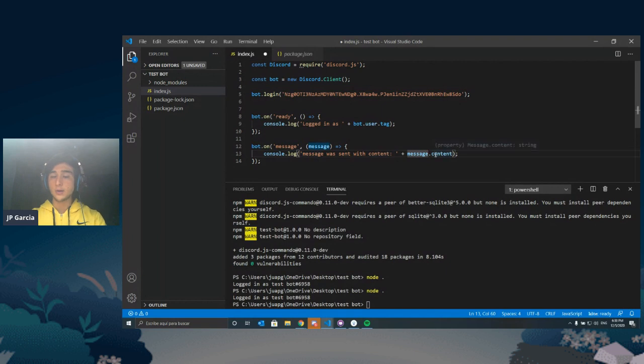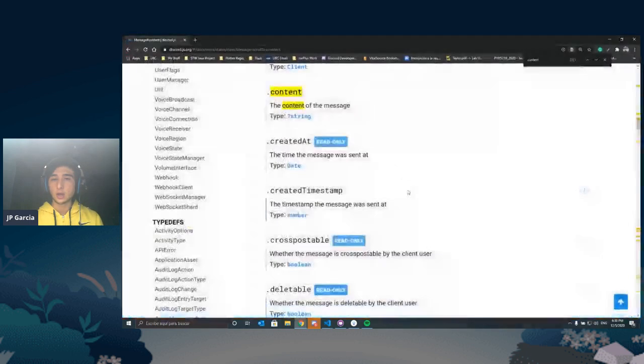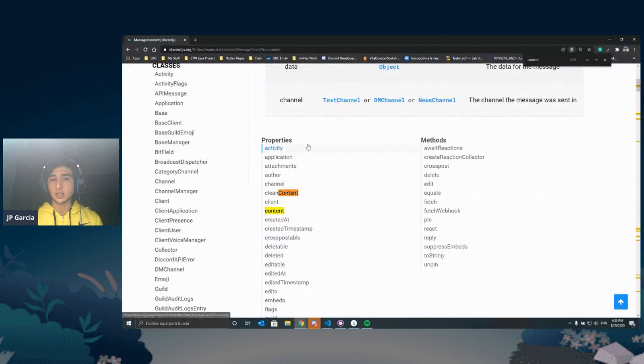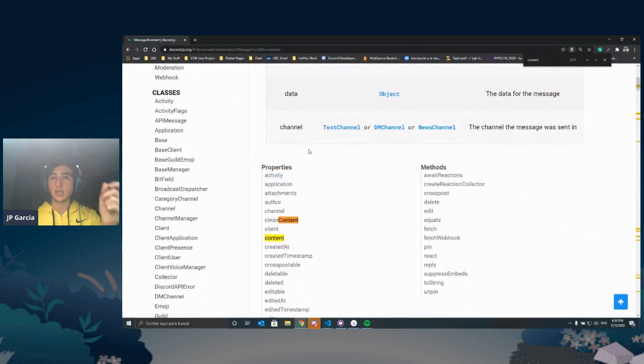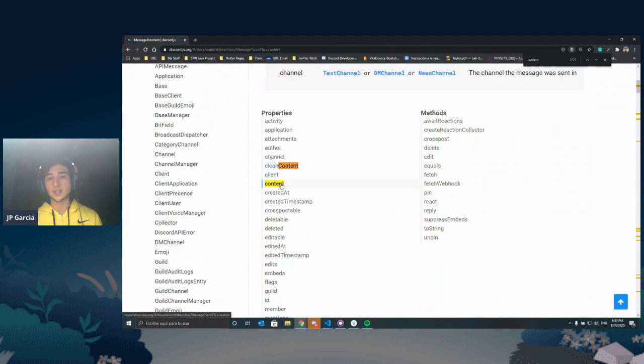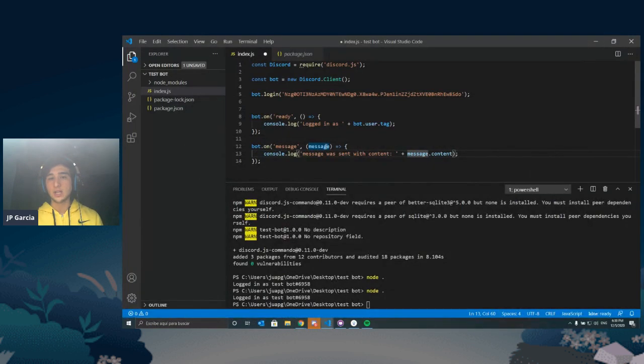How you access, I should have said this earlier, my apologies, how you access all the methods and all of the parameters of objects is via the object name or variable name, dot, and then what you want to access. So if you want to access the content, we say message dot content. Hopefully that makes sense. Go ahead and save the file.